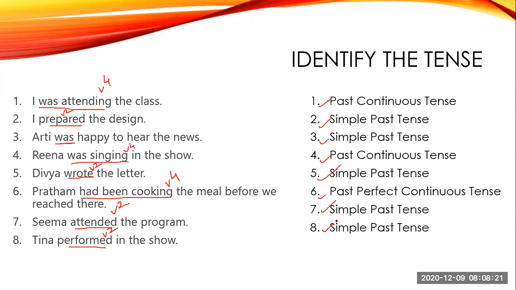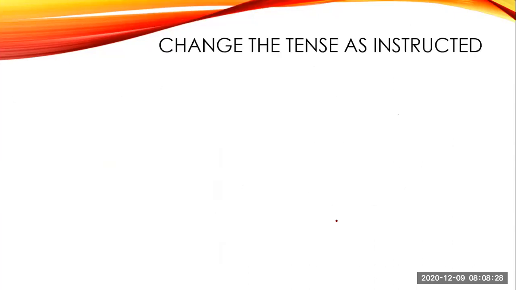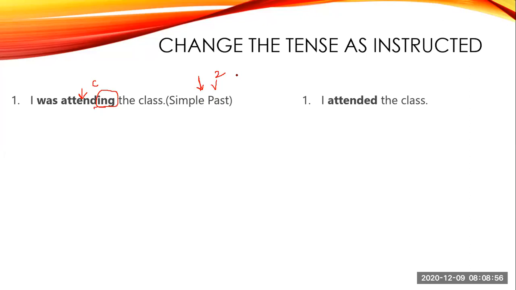Okay, students. Now we'll see how to interchange the tenses in the past tense. So we'll have questions related to change the tense as instructed. Now here, I was attending the class. Students, in the previous slide we studied that this was your continuous tense, past continuous. Now we have to change this tense to simple past tense. Now what is the form of the simple past tense? You will have V2. Okay, so this attending will become attended. So your answer is I attended the class.